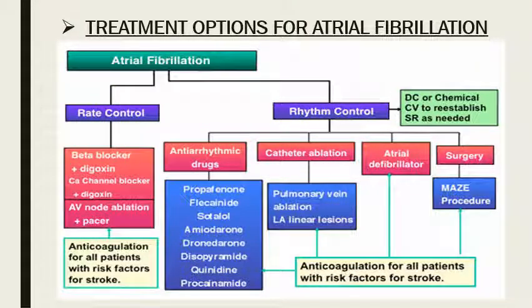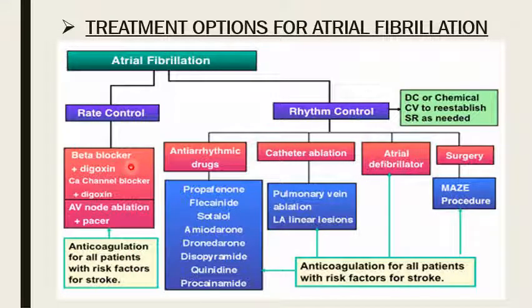The treatment options for atrial fibrillation. There are two treatment options: number one is rate control and number two is rhythm control. Mostly we prefer rate control. In rate control, we give a beta blocker along with digoxin and an anticoagulant for the patient with risk of stroke.